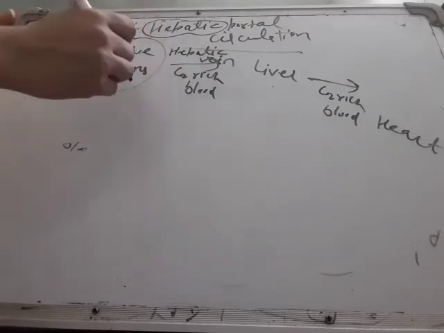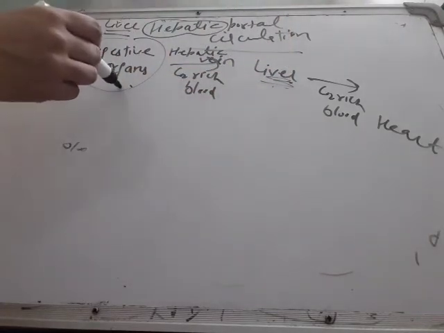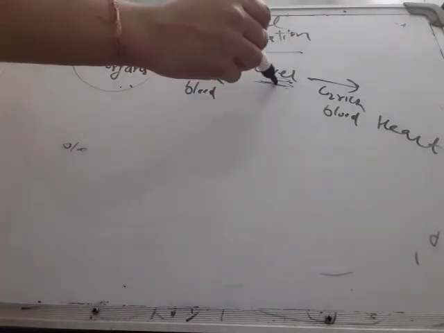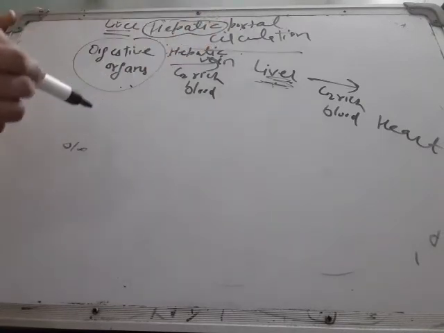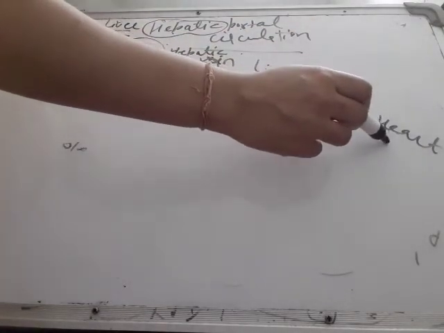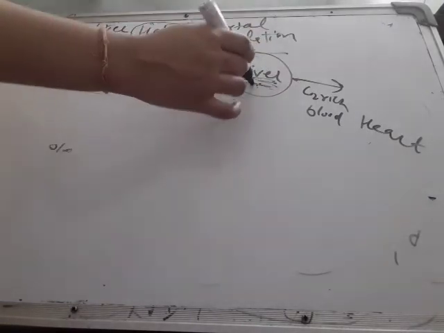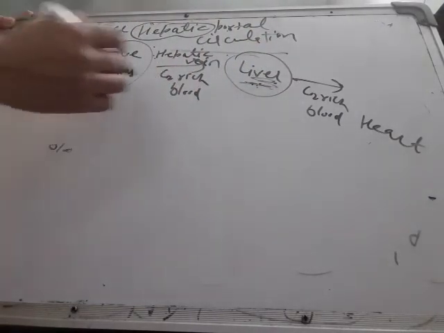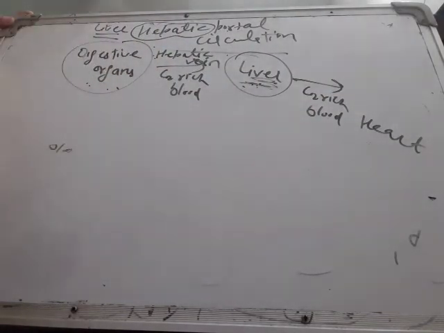Rather, blood from these digestive organs is first carried to the liver with the help of the hepatic portal vein. This is known as hepatic portal circulation. Repeating, when blood from the digestive organs goes to the liver and then to the heart, this is known as hepatic portal circulation.